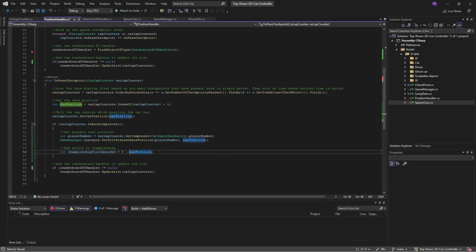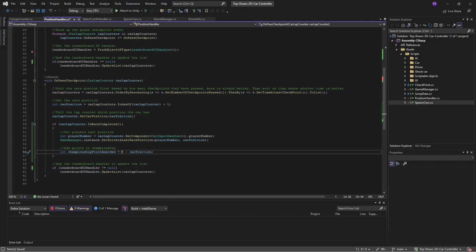So if we are finishing first, then it will be 4 minus 1, which is 3 points. If we are second position, it will mean 4 minus 2, and so that will give us 2 points.